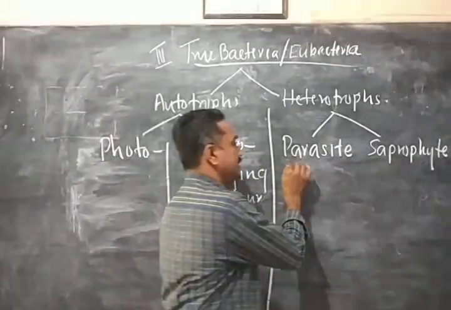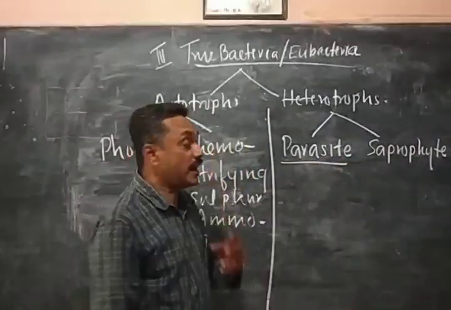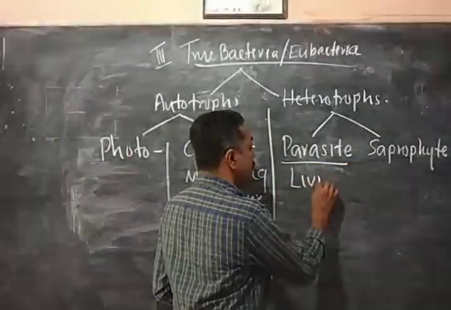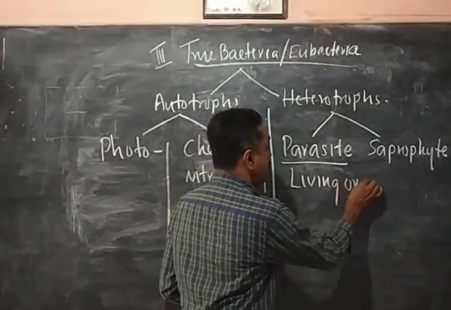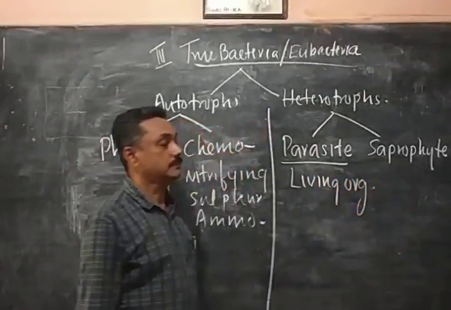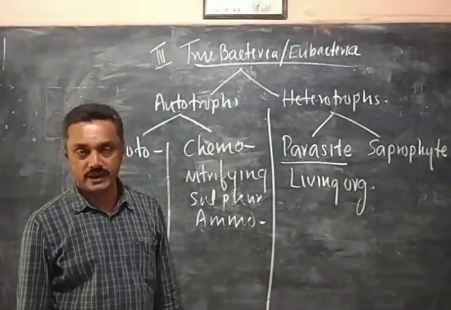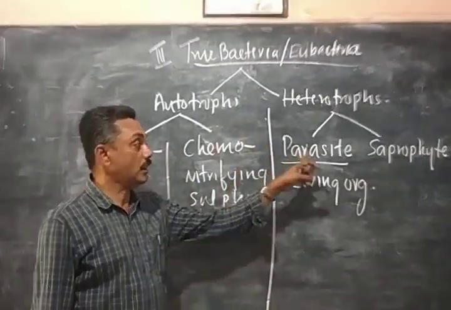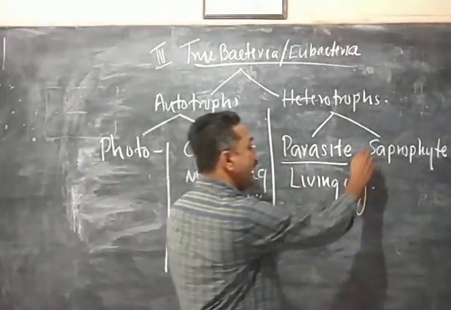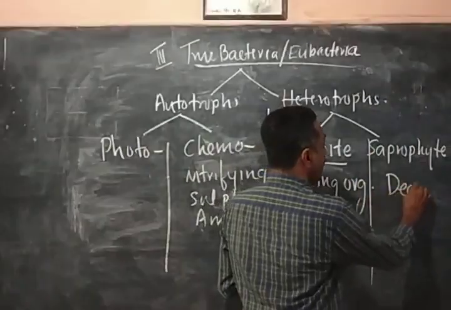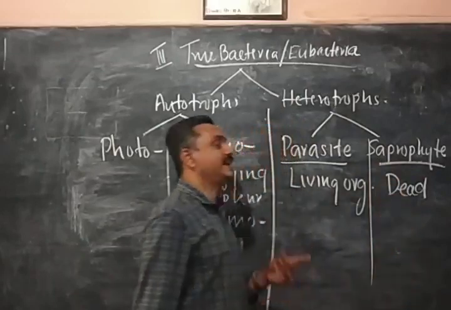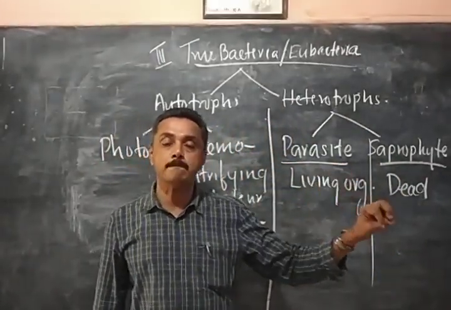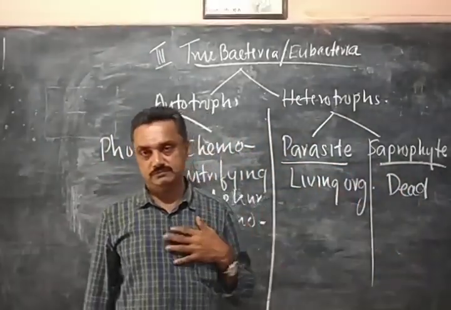What is a parasite? Bacteria which absorb food from living organisms are called parasites. And organisms absorbing food from dead organisms' body are called saprophyte or saprobe or decomposers.